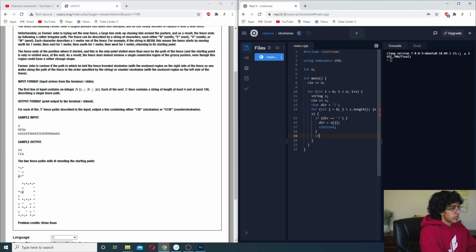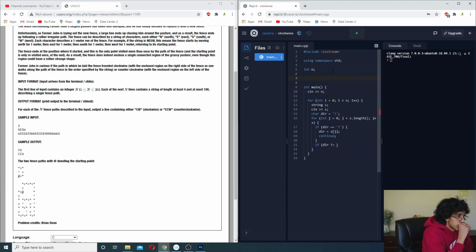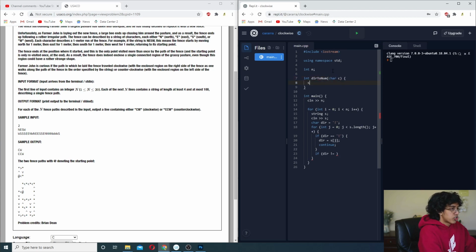Otherwise, what do we want to do? It's always 90-degree turns, right? Okay, let's do this: we could do an int dirToNum function that takes in a char, and we'll switch on c.